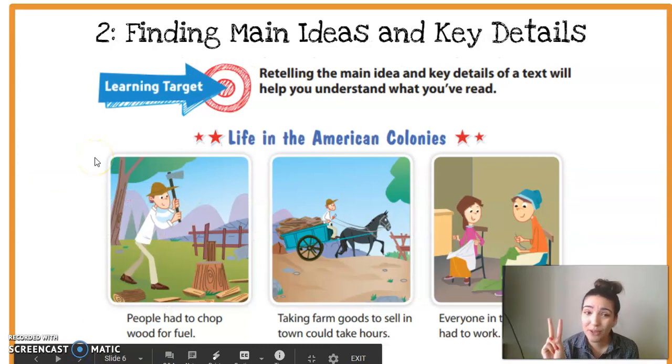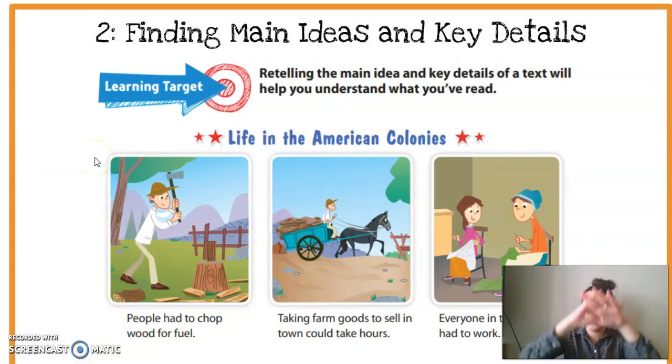All right, lesson number 2 was about finding main ideas and key details. Friends, go ahead and grab your bow and arrow. Pull the string back, shoot once. Let's read together. Retelling the main idea and key details of a text will help you understand what you've read. So this is an example from our book. The title of this graphic is Life in the American Colonies.